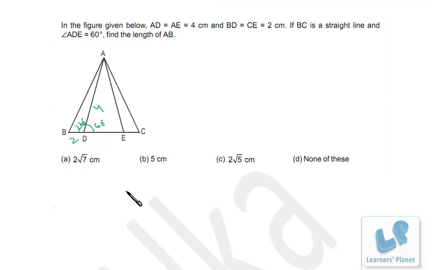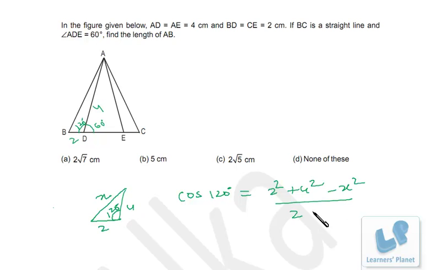Now this triangle, I will draw it for you once again. This is the situation. This is 2, this is 4, this is angle 120 degrees, and this is, suppose, X that we have to find out. Now friends, easily we can use the cosine formula over here. Now cos 120 degrees is equal to 2 square plus 4 square minus X square upon 2 into 2 into 4, right?